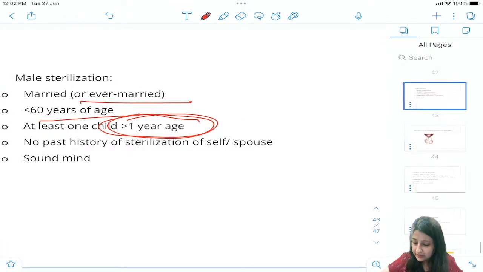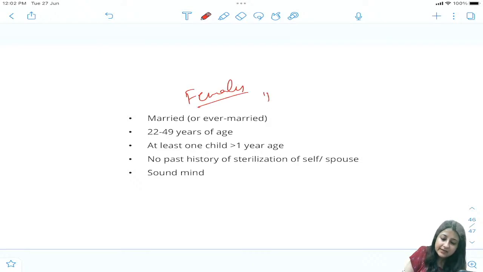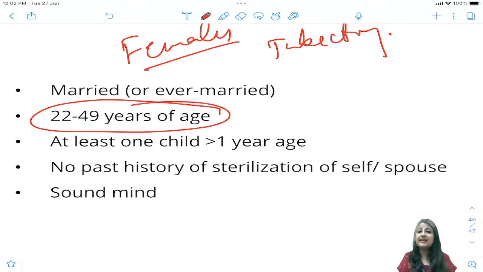Okay, please remember one more thing here. I would like to tell you, for females, guys, for females, can you see the criteria for tubectomy? ठीक है, tubectomy के लिए eligibility criteria एक बार देख लो. 22 to 49 years. Males is 60 years. Okay, this is 22 to 49 years.